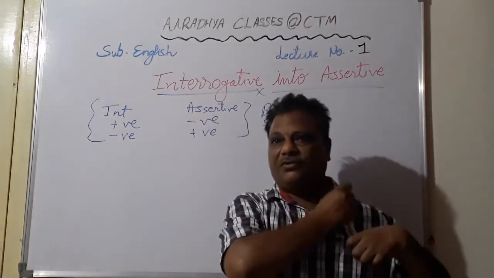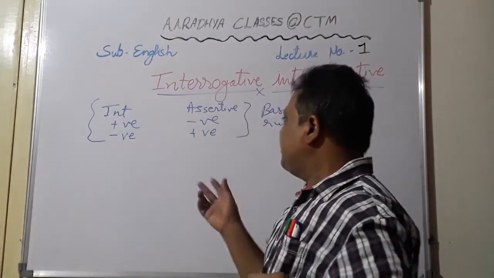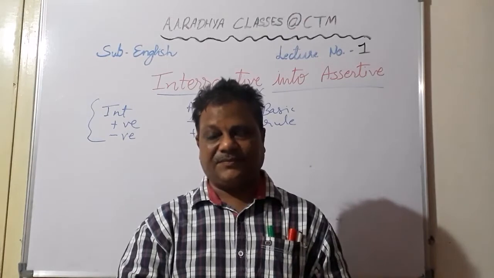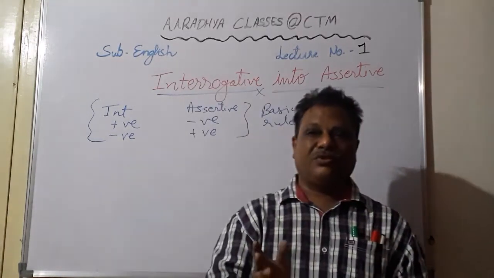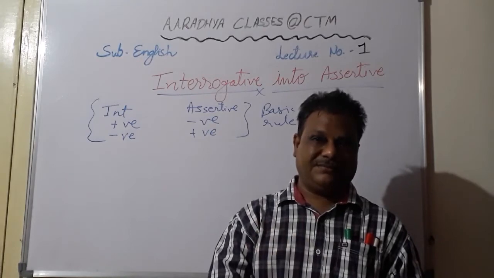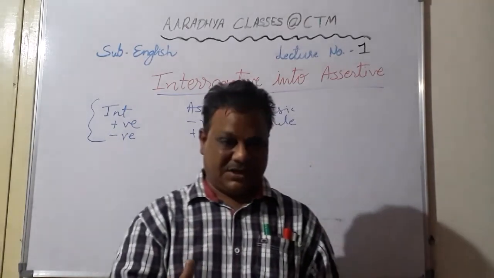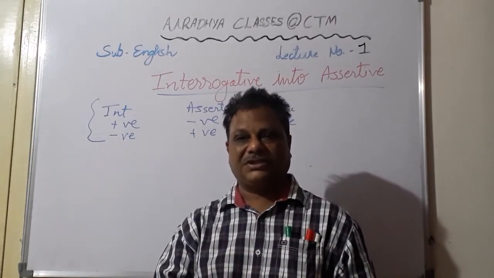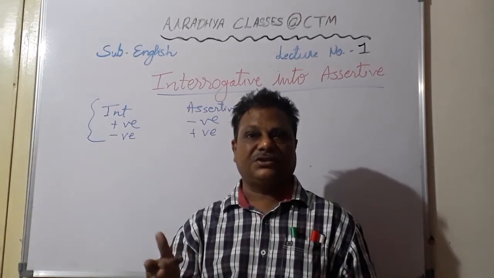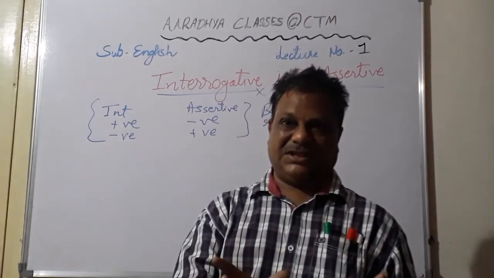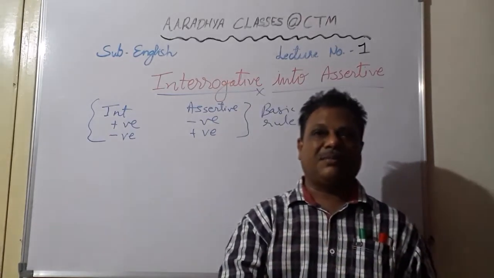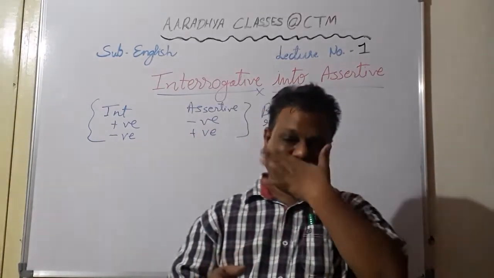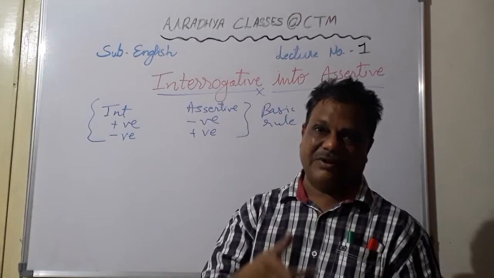So students, before we go for this, let me make it clear to you which are the different types of sentences. First of all, what is a sentence? A sentence, most of you know, is a group of words having a complete meaning. If it is a group of words but it does not have any complete meaning, then it is not called a sentence. It is called jumbled words. For example, I to church go. Here a group of words is there, but they are not making a complete sense because they are not arranged in a proper order. But when we say I go to church, then it makes a complete sense. So that will be a sentence.